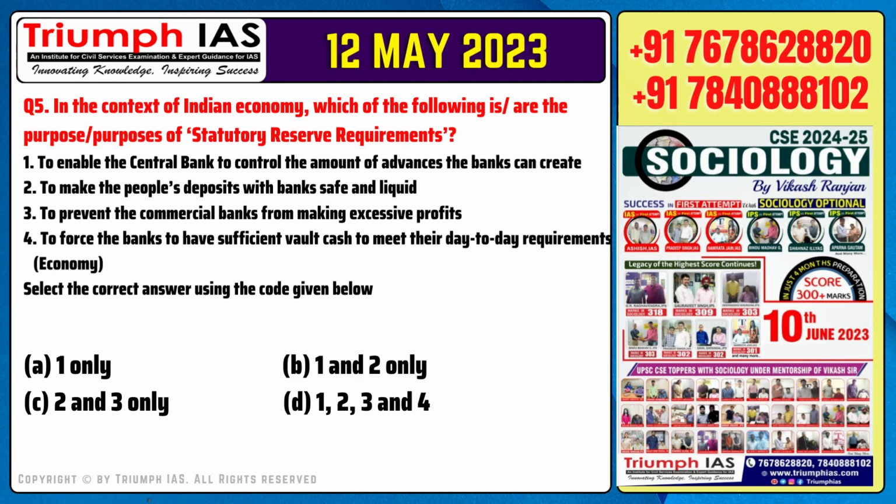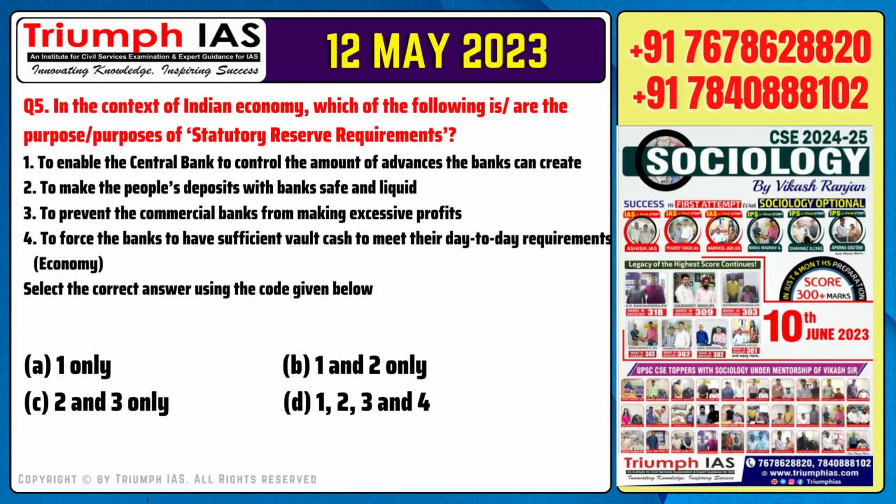Question number 5. In the context of Indian economy, which of the following are the purposes of statutory reserve requirements? Number 1. To enable the central bank to control the amount of advances the banks can create. Number 2. To make the people's deposits with banks safe and liquid. Number 3. To prevent the commercial banks from making excessive profits. Number 4. To force the banks to have sufficient vault cash to meet their day-to-day requirements. Select the correct answer using the code given below.